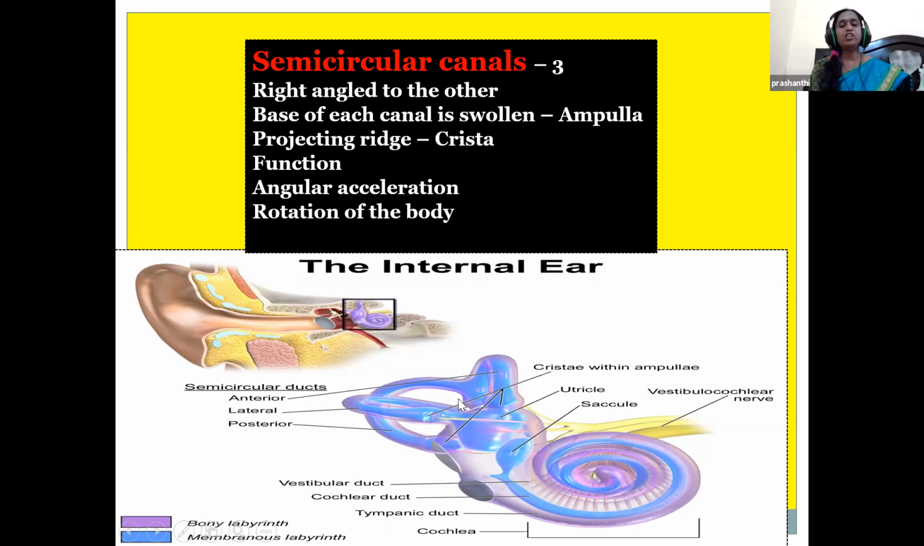So what is the function of the semicircular canals? They are responsible for angular acceleration and also the rotation of the body. If these three canals, the anterior, lateral and posterior, get damaged, the person will lose the sense of balance and also suffer loss of hearing.